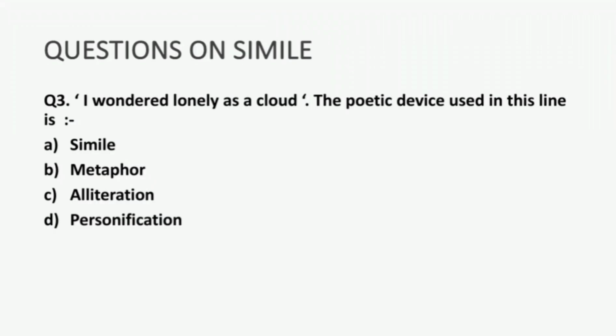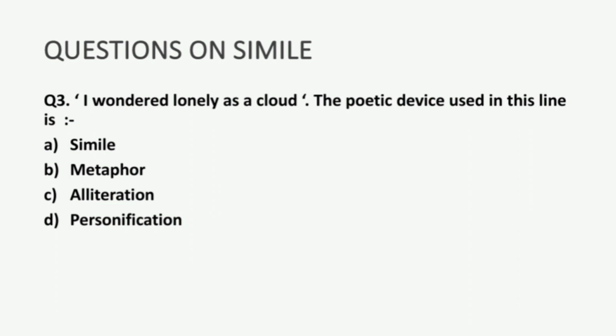Question number 3 is, I wandered lonely as a cloud. The poetic device used in this line is, please clearly look at the sentence, observe it, a comparison is made using like or as, and the comparison is made between two dissimilar objects like I and cloud. So therefore this is an example of simile. So option number A will be correct.